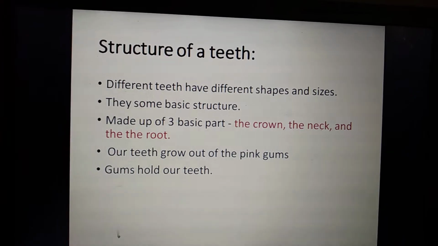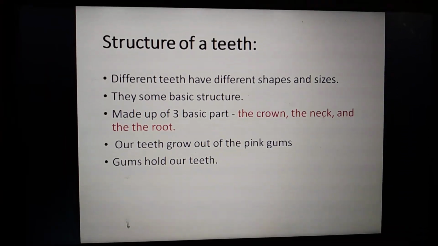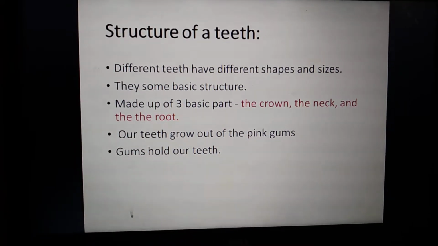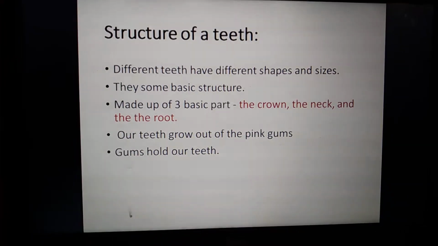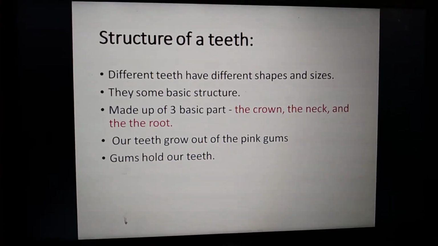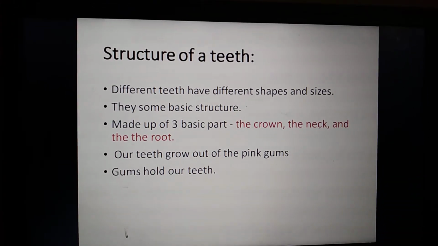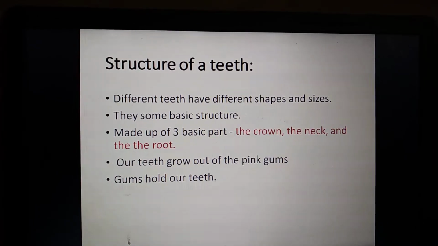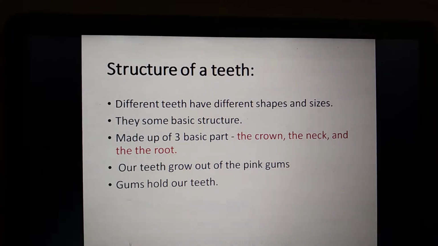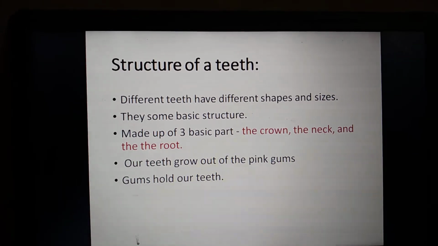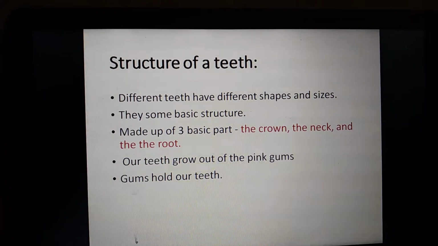In the next slide we are going to see that different teeth have different shapes and sizes. All the teeth won't be the same. If you look in front of a mirror, the front four teeth have one shape, the teeth at the sides have another shape, and the molars and premolars inside have a different shape and size.